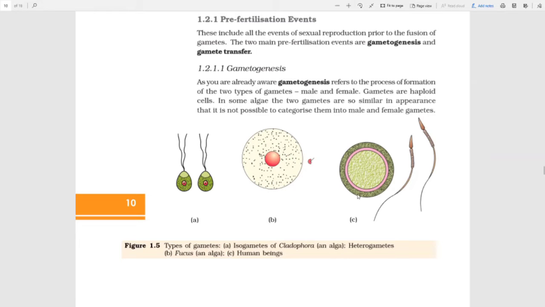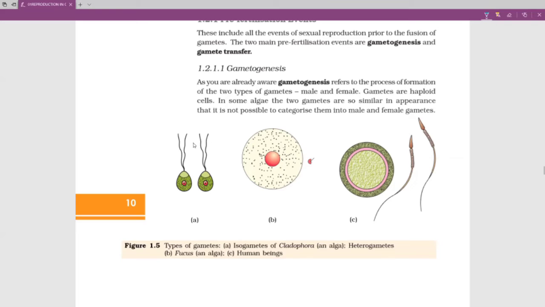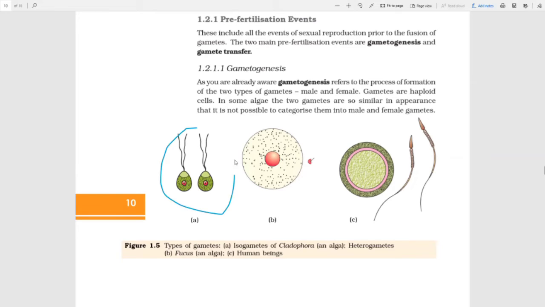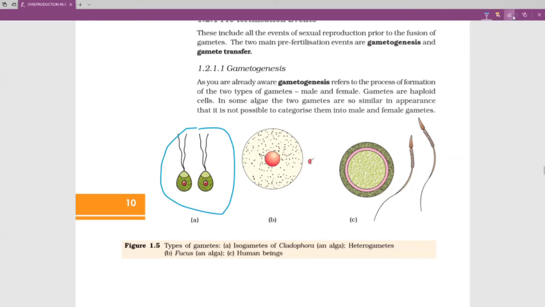In some algae, the two gametes are so similar in appearance that it is not possible to categorize them into male and female. So, like you see here, this is a Cladophora in algae. Both of them are very similar. I cannot differentiate between them, which one is male and which one is female. So these are basically isogametes or homogametes. They look exactly similar to each other.